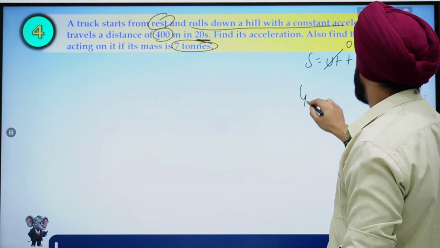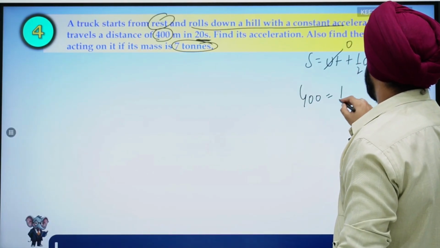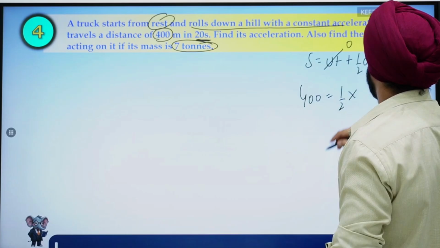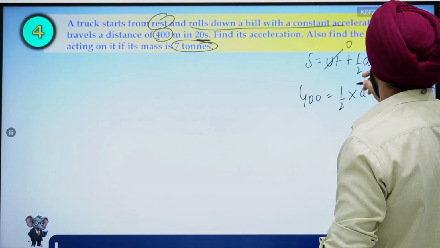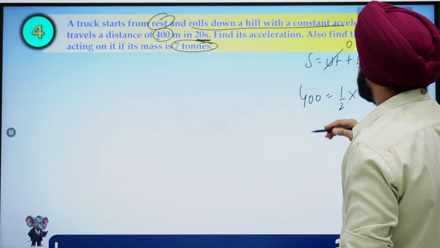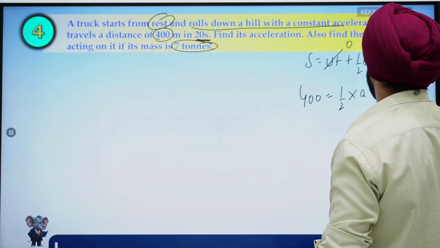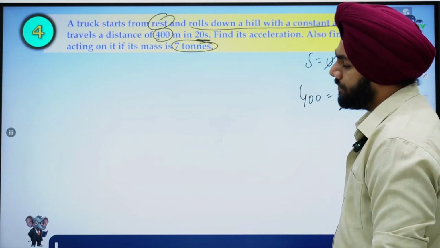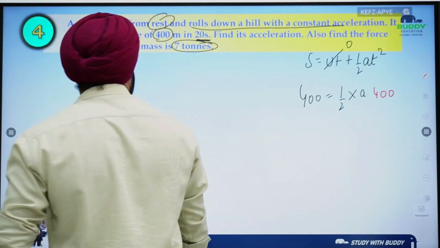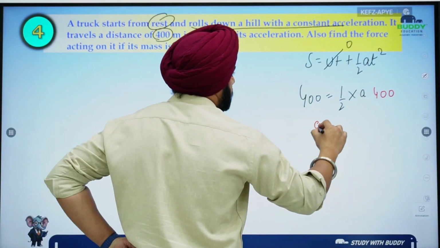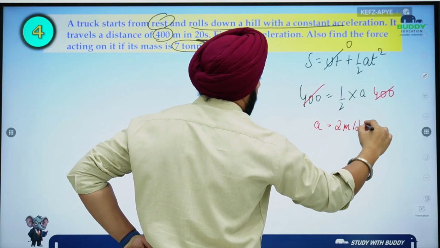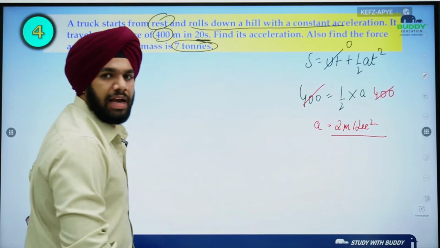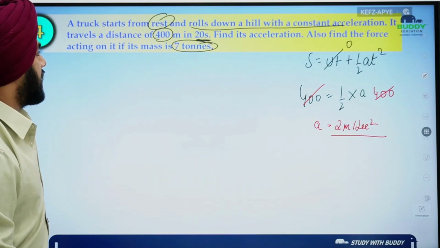So this is 400 is equal to half into acceleration, we don't know, into time 20 seconds, so 20 square is 400. Okay. So what we got, the acceleration is 2 meter per second square. So we have the acceleration 2 meter per second square.